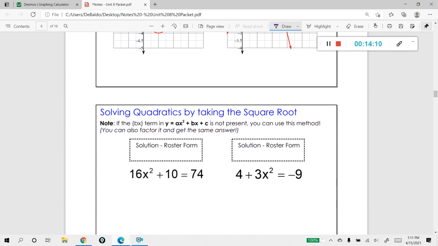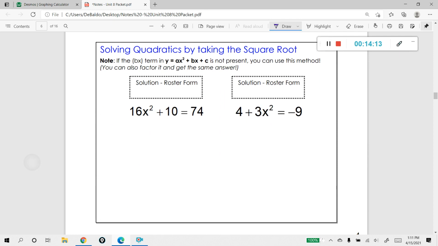Okay, and the last thing I want to show you today is another method on how to solve a quadratic. This is by taking the square root of both sides. One thing we need to note here is if the bx term in the standard form of a quadratic equation is not present, meaning it is not there, you can use this method. That's why this method is very valuable. You can also factor it and get the same answer.